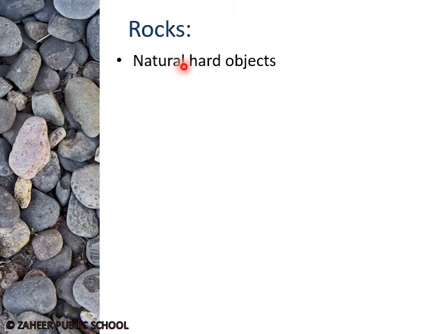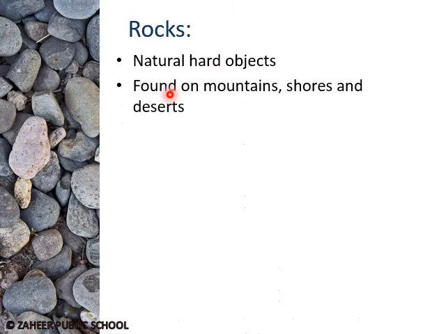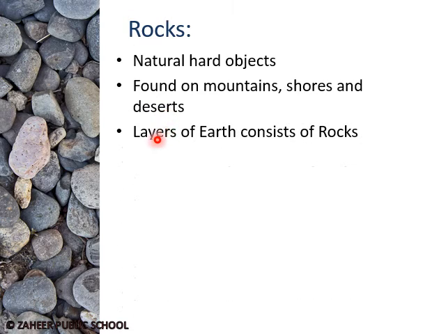Rocks are natural hard objects found in nature. You may find rocks on the mountains, seashores, and in deserts. Our earth is also covered with rocks.